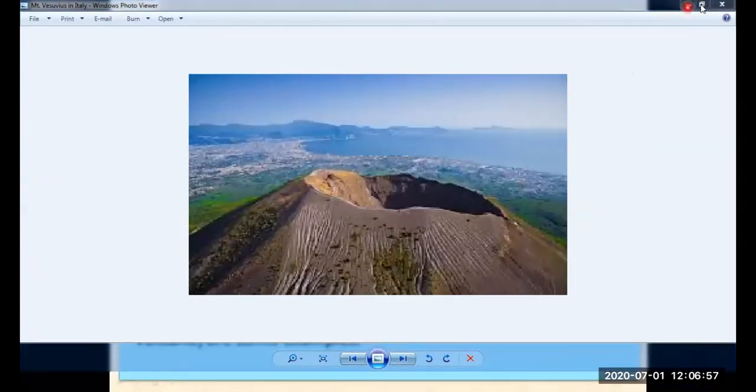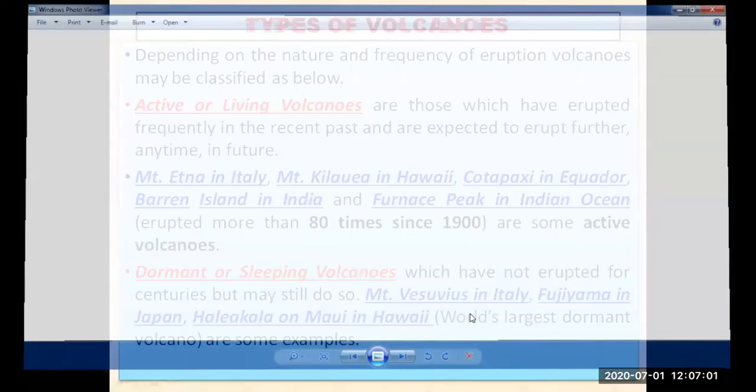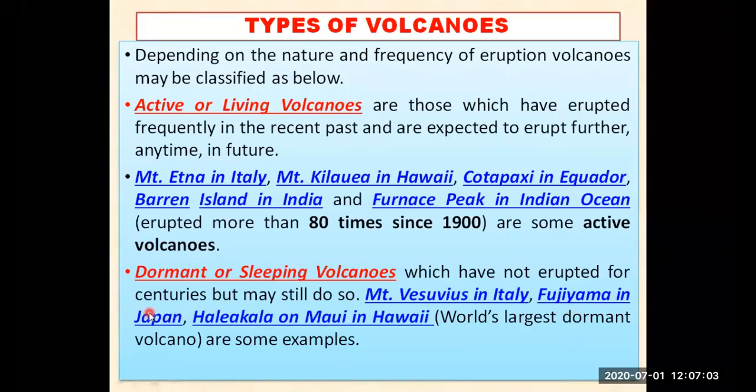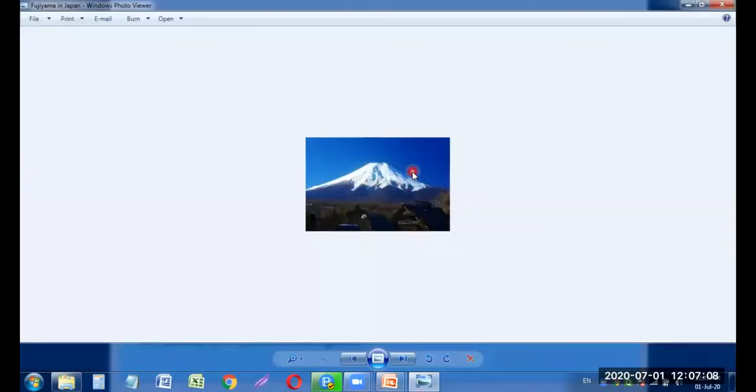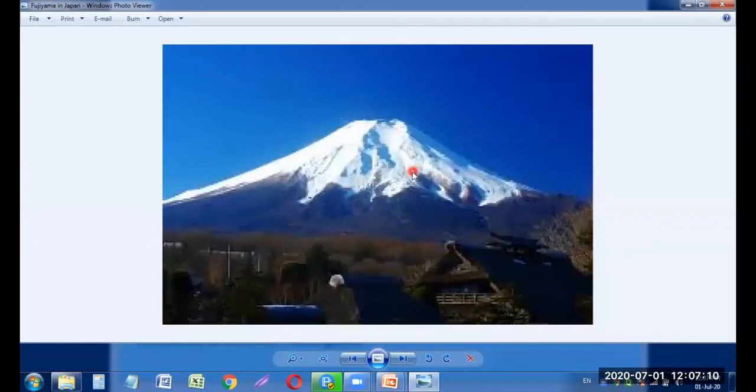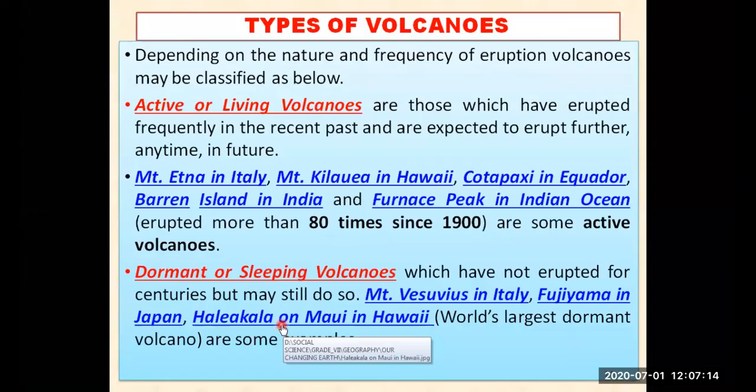Means lava can come out, but it has not come out in the last 100 years, but still it can come out. Fujiyama in Japan, let me show you that also. That is also a sleeping volcano. Fujiyama in Japan, you can see this one, but it is sleeping. Lava can come out, so it is not good to make a house or live around that particular mountain. That is one more thing. Haleakala on Maui in Hawaii, let me show you that image also.